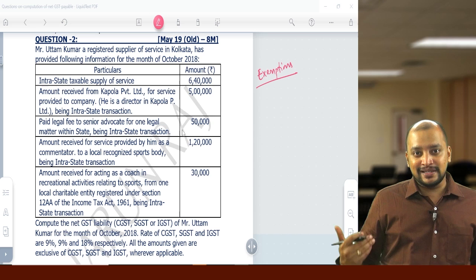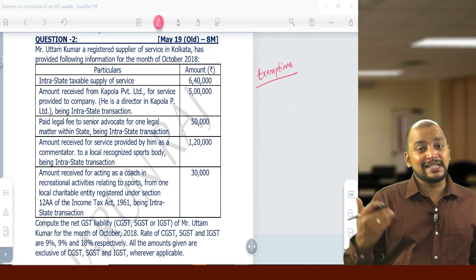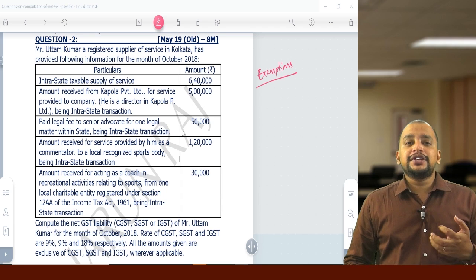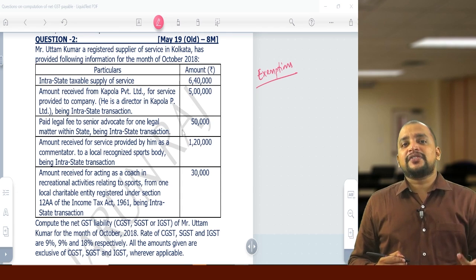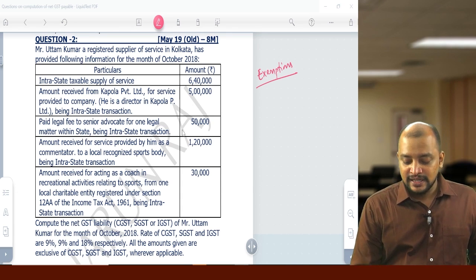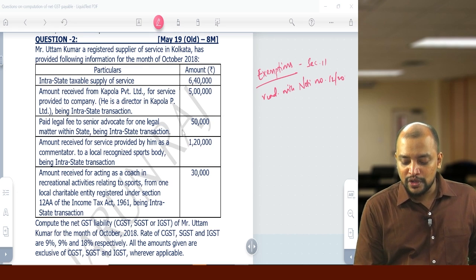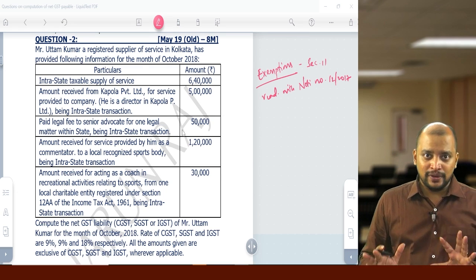What is that list of exemptions we have for GST services? Whenever you are referring to exemptions, you need to write in the exam the section reference along with the notification reference. The section reference is section 11, read with notification 12/2017. This is the reference you need to give.